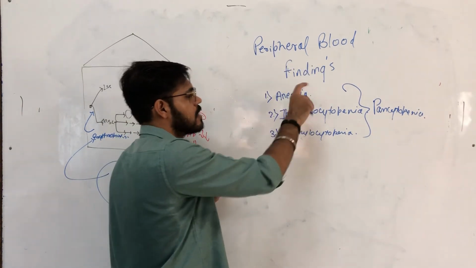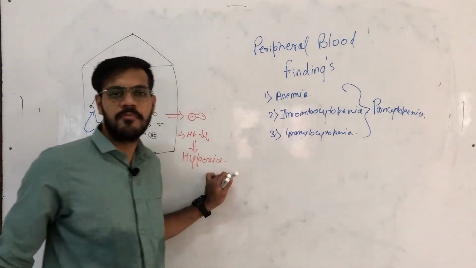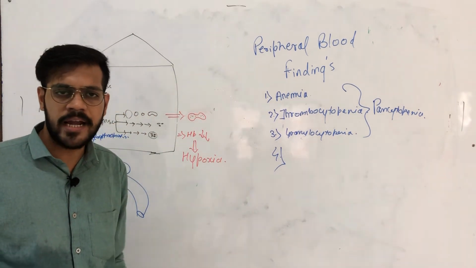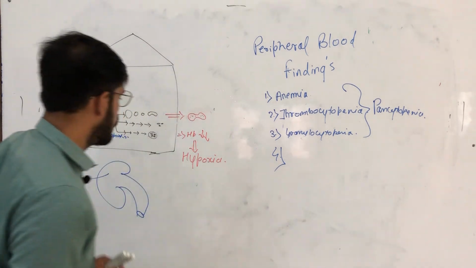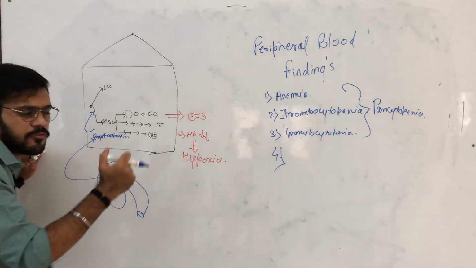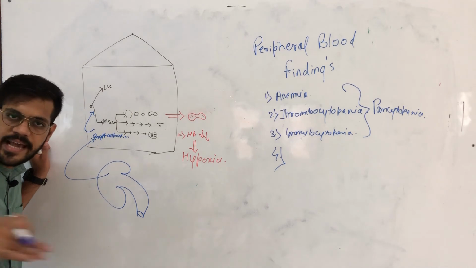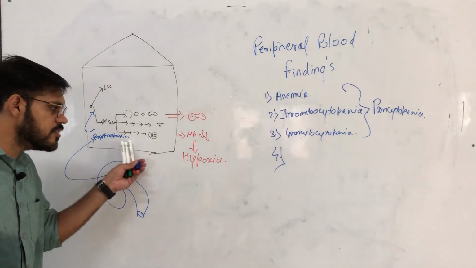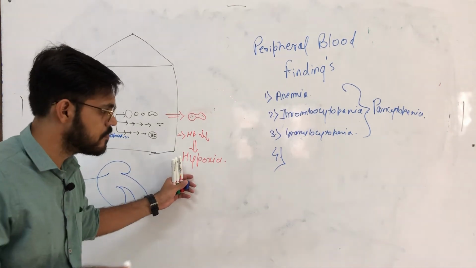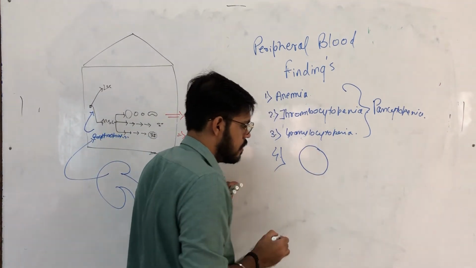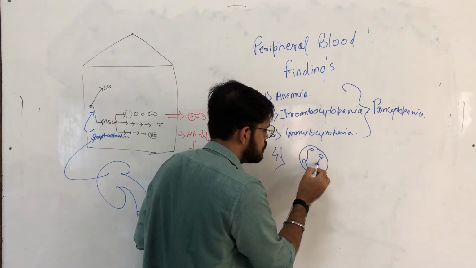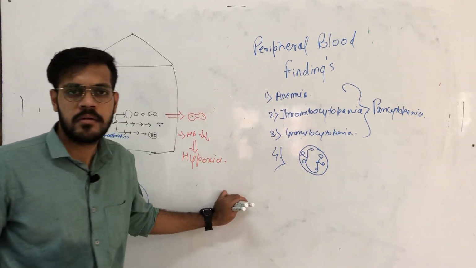The platelets will be reduced, RBCs will be reduced, and the granulocytes will also be reduced. The most important finding in the blood is that, as the granulopoietic pathway is affected, the precursor cells of the neutrophils are affected due to megaloid reaction, and a neutrophil which is hypersegmented is produced, with more than 5 lobes of nucleus.